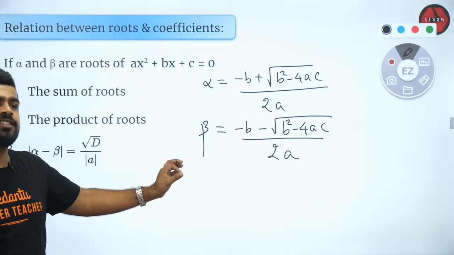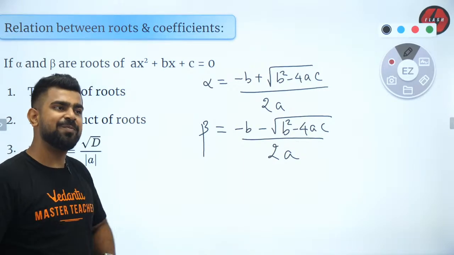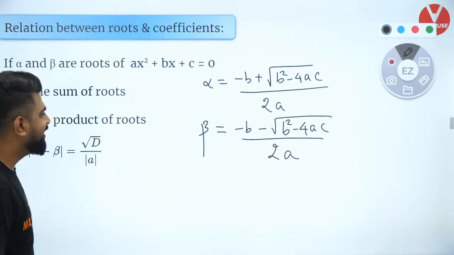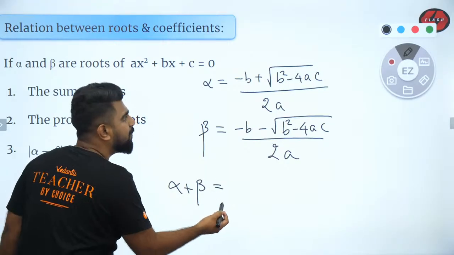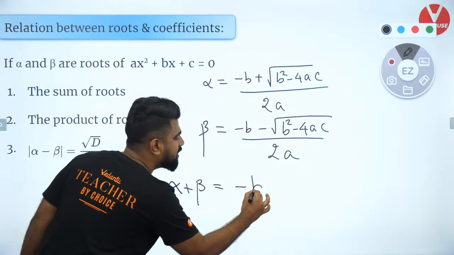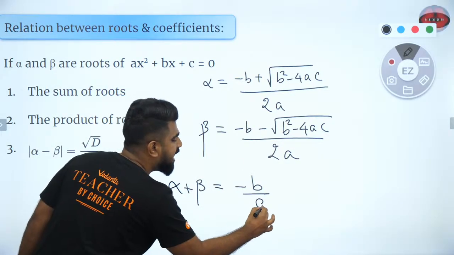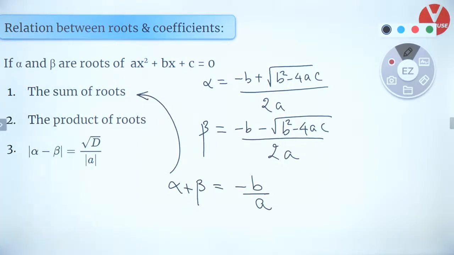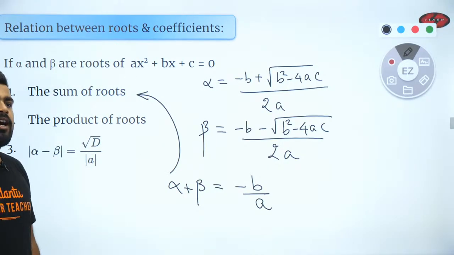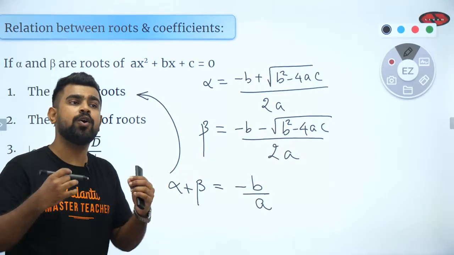Everybody clear with this? Hi Prasad, welcome. Thank you. So now what is the sum of alpha plus beta? Alpha plus beta is equal to minus b by a. So that is the formula for the sum of the roots. A very important relation. I hope you guys got it.